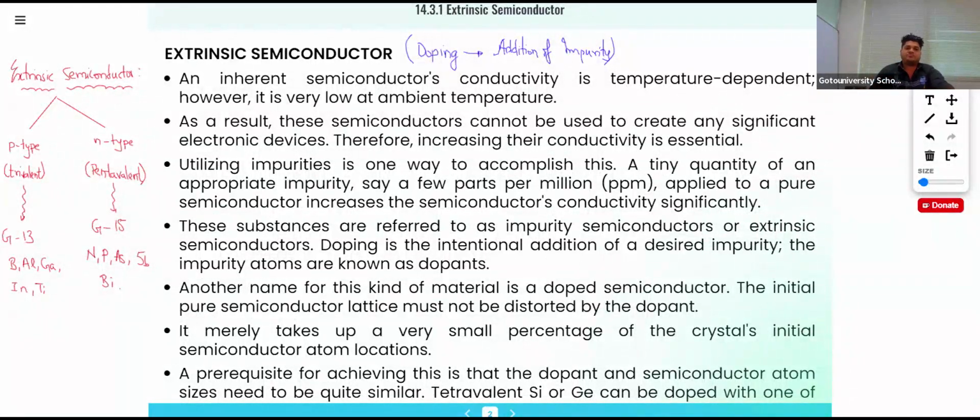Now let's see the first case. The first case we have is of P-type. In P-type, we have trivalent impurity like boron.